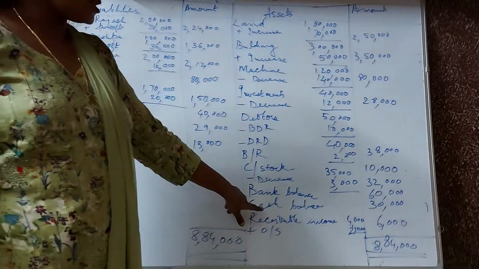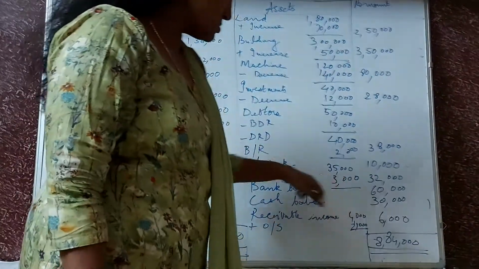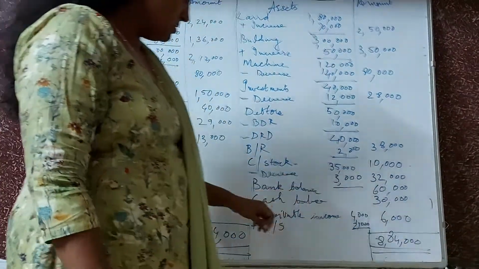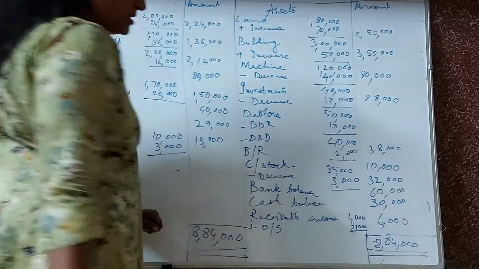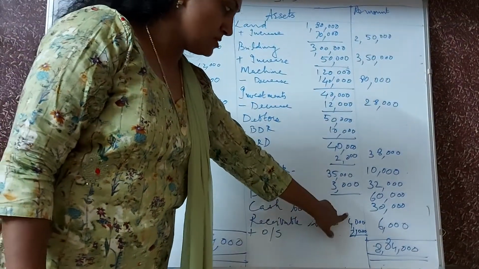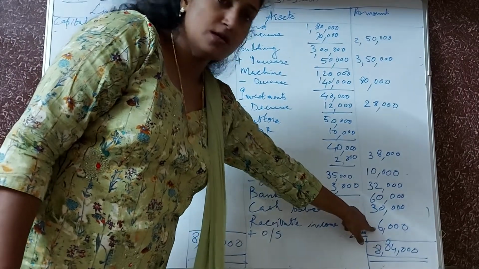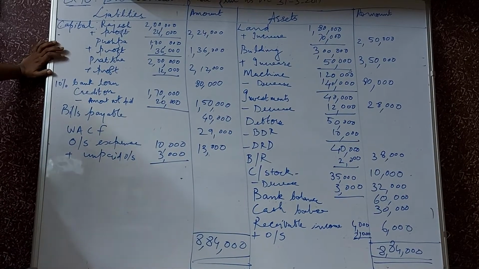Bank balance and cash balance is given in the old balance sheet. Bank balance was 60,000. Cash balance 30,000. Now receivable income was given as 4,000 and there is again an outstanding receivable income of 2,000. So 4,000 plus 2,000 gives you 6,000. Now let us see what happens to the liability side.